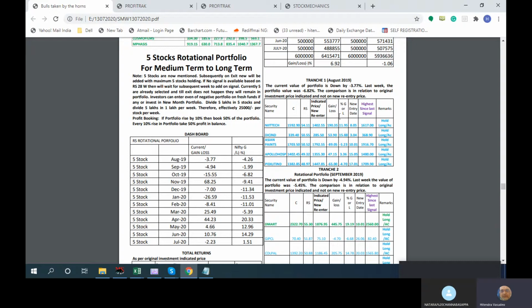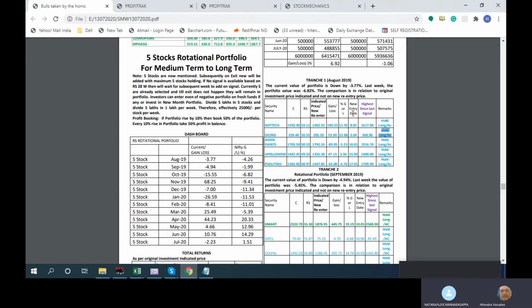But the stocks are good, so somebody looking at these stocks might think they are not bad stocks, and you can actually accumulate at lower levels. That is why we said hold and accumulate. We are not saying buy right now. Buy will come when there is a new signal in the current context in these stocks. Then I will say buy.